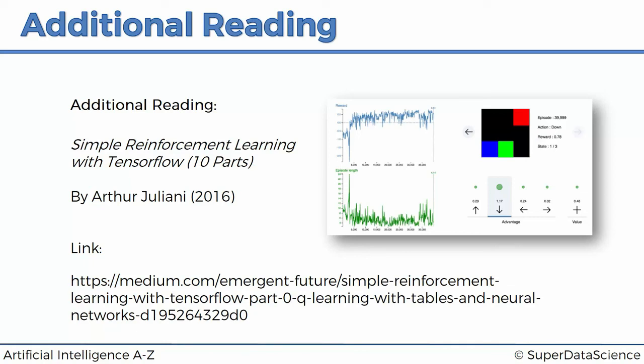But bear in mind that the article is with TensorFlow, whereas in this course we are using PyTorch. So they are different implementations, but you might pick up a few things here and there that might supplement your learning in this course. So it's a great article to follow, even if you're not considering following it fully. Just in case, check out that first part and see if you would like to read it a bit more.